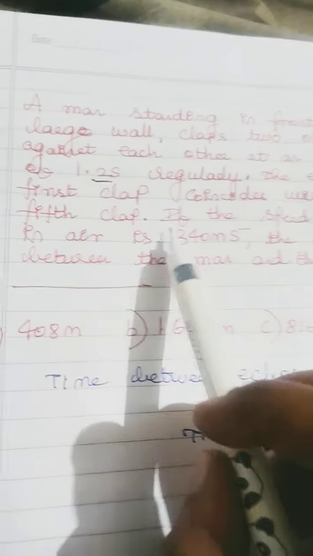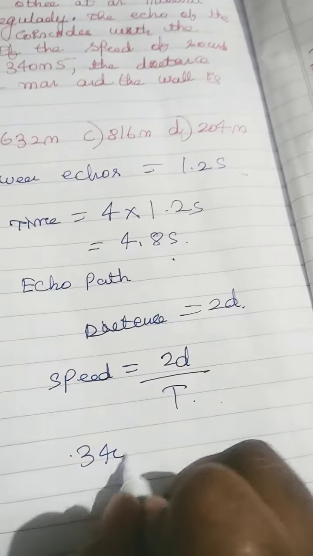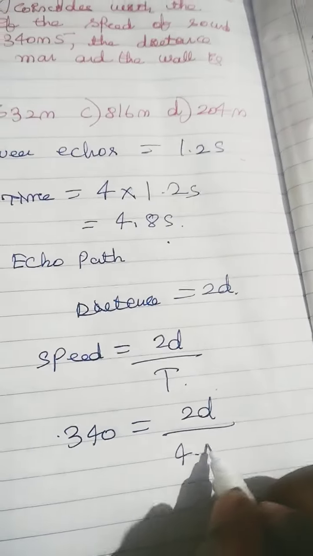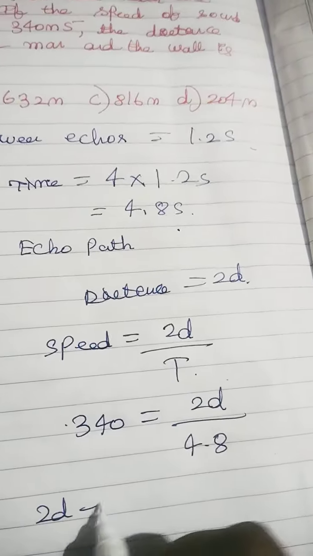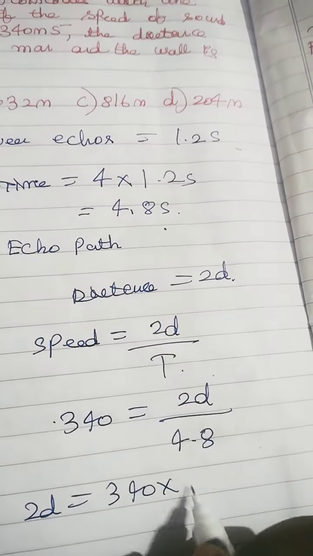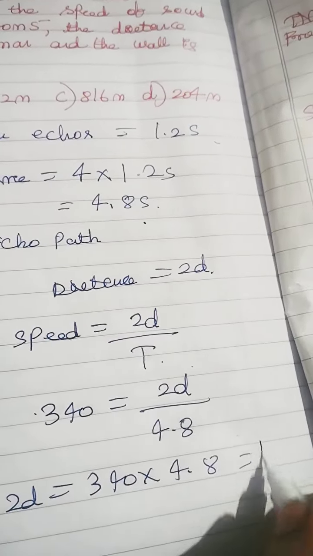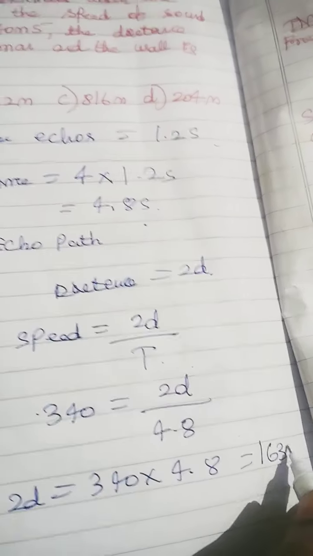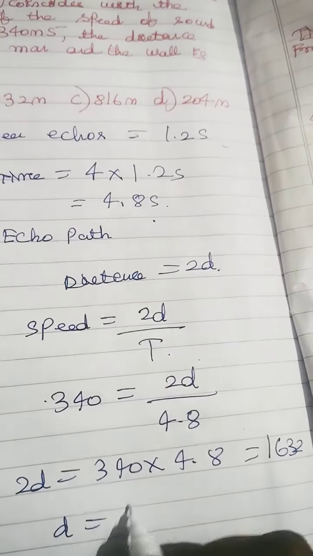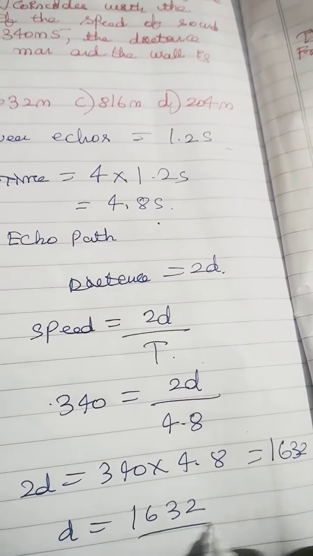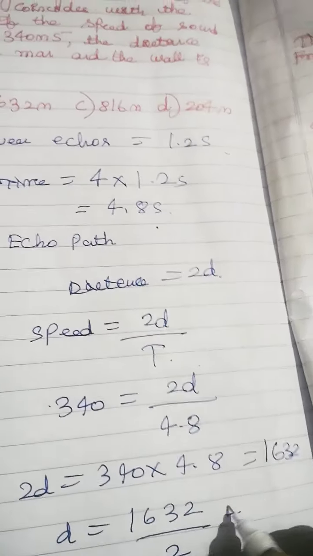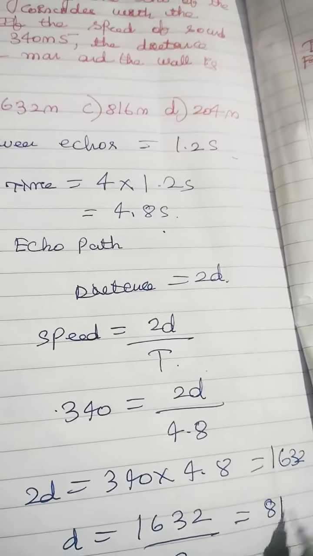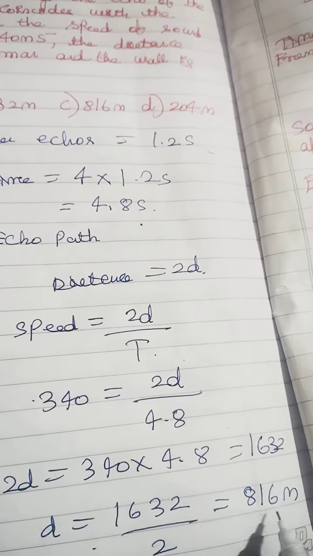So, speed is given as 340 meters per second. So, 340 is equal to 2D by the time, which is 4.8. So, 2D is equal to 340 into 4.8, which is equal to 1632. So, D is equal to 1632 divided by 2, which is nothing but, 2 8s are 16, 2 16s are 32. So, distance is equal to 816 meters.